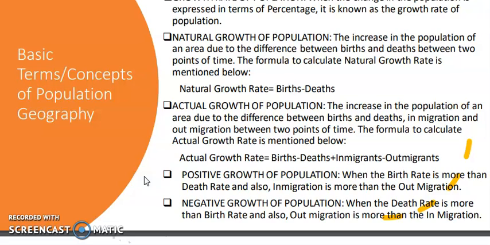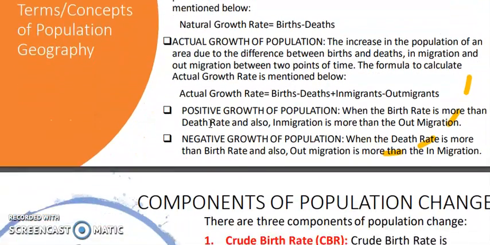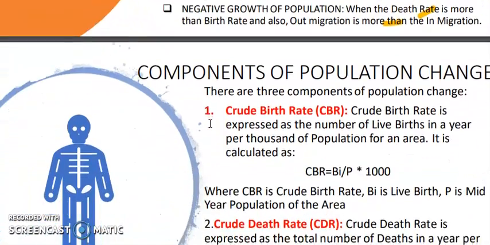And the negative growth of the population means when the death rate is more but the birth rate is low than the death rate, or when the out-migration is more than the in-migration, that means your population of that place will decrease, and this is called the negative growth of population. So these all are the basic terms related with the population growth: natural growth, actual growth, positive growth, and the negative growth.